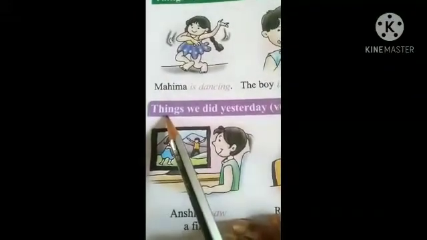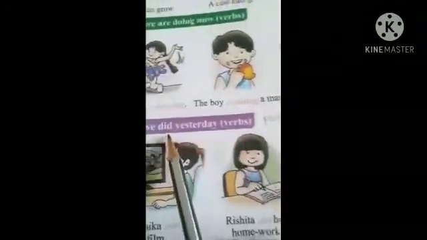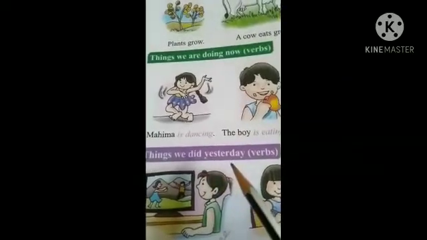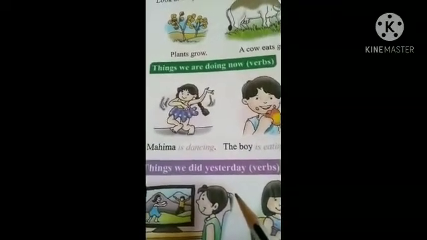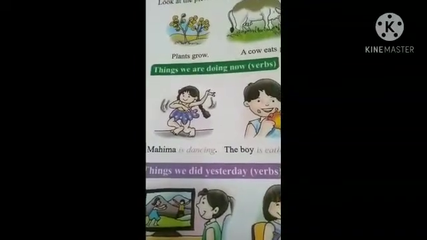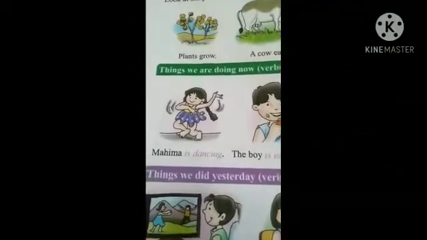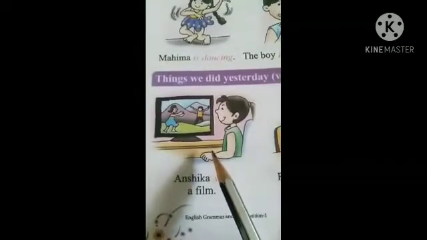Third one, things we did yesterday. Did yesterday. It is past tense. What is meant by past tense? A tense expressing an action has happened. That is past tense.